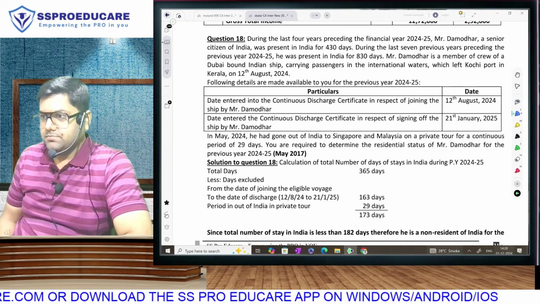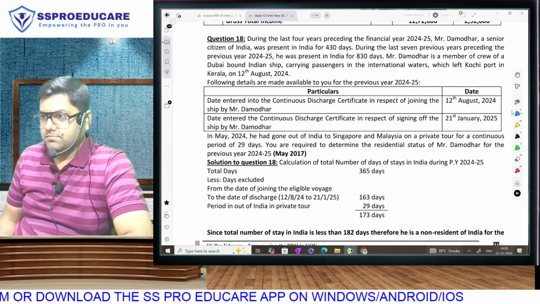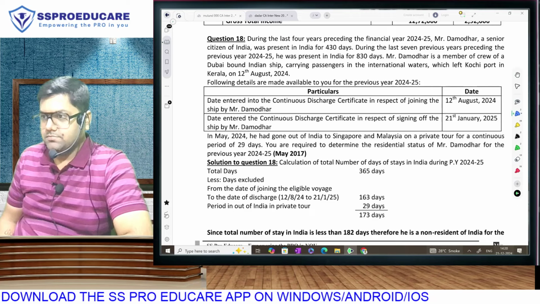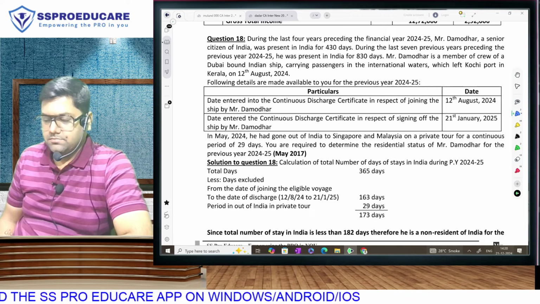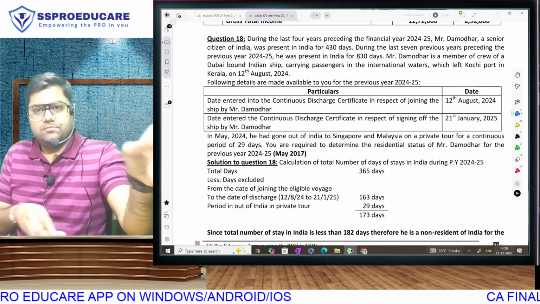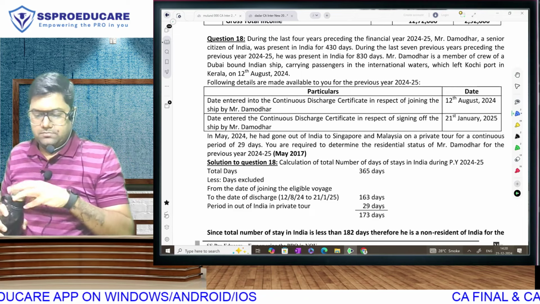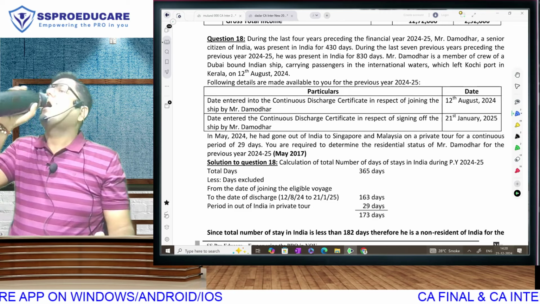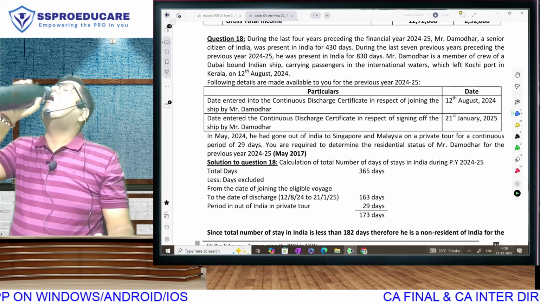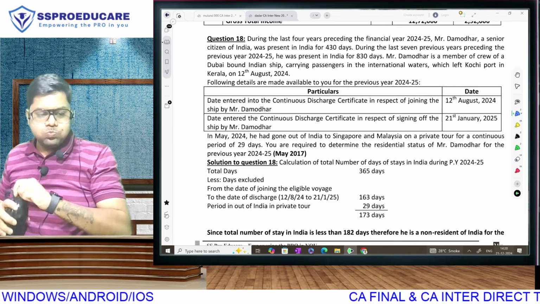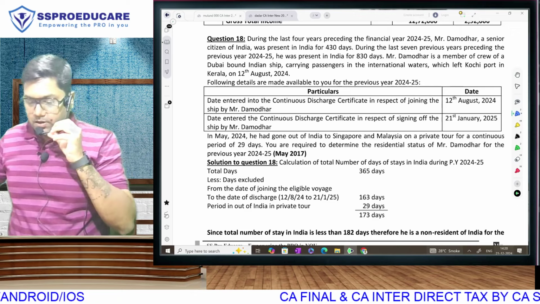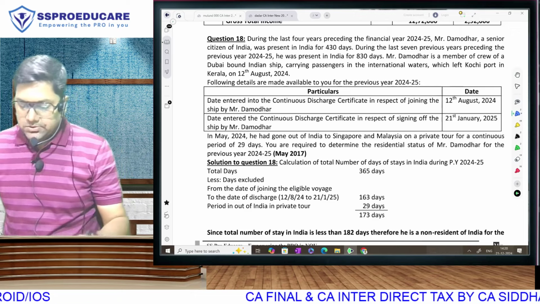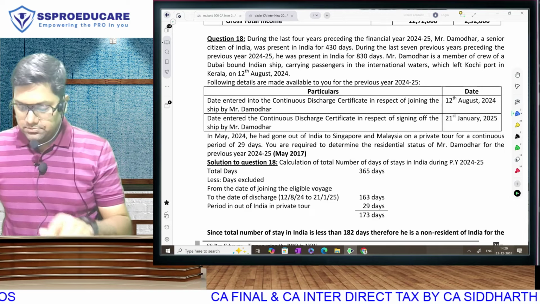Following details are made available to you for the previous year 24-25. Date entered into the continuous discharge certificate in respect of joining the ship by Mr. Damodar, 12th August 2024. Date entered in the continuous discharge certificate in respect of signing off the ship by Mr. Damodar, 21st January 2025. In May 2024, he had gone out of India to Singapore and Malaysia on a private tour for a continuous period of 29 days. You are required to determine the residential status of Mr. Damodar for the previous year 24-25.